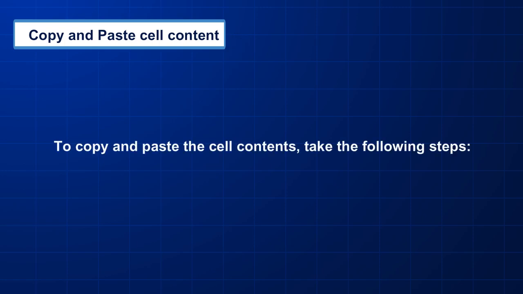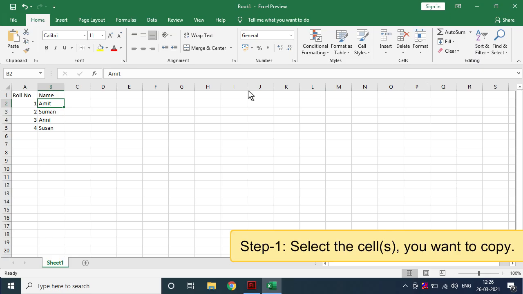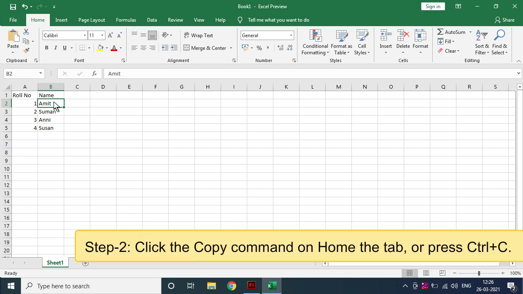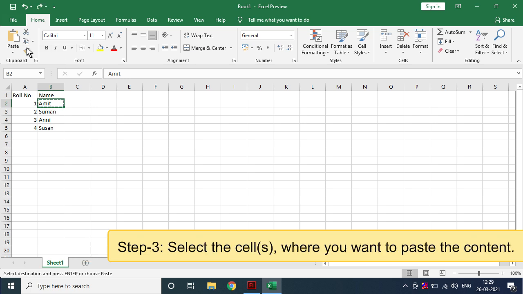Copy and paste cell content. To copy and paste the cell contents, take the following steps. Step 1. Select the cells you want to copy. Step 2. Click the Copy command on the Home tab or press Ctrl+C. Step 3.